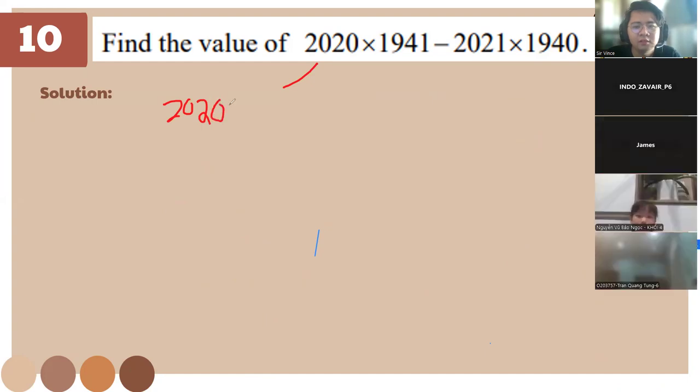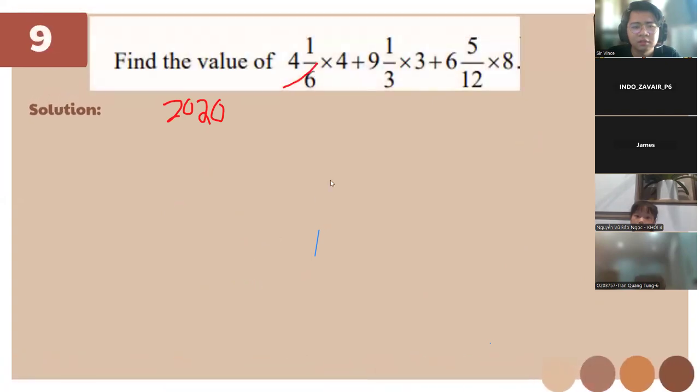Sir, I have questions for number 9. Why is it like that? The number 9, yes. You just need to have the mixed fraction before you multiply first, okay? Then if you add, use LCD.